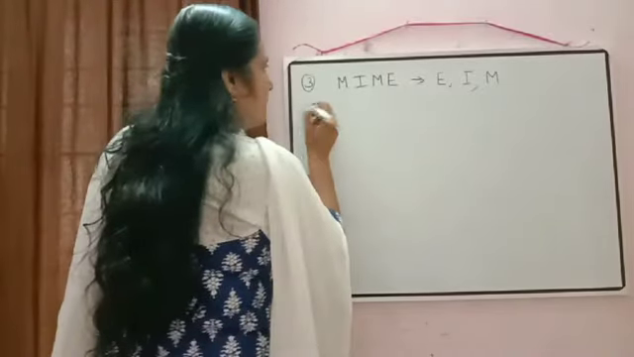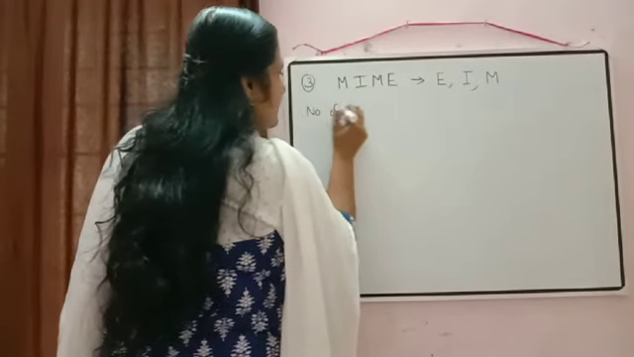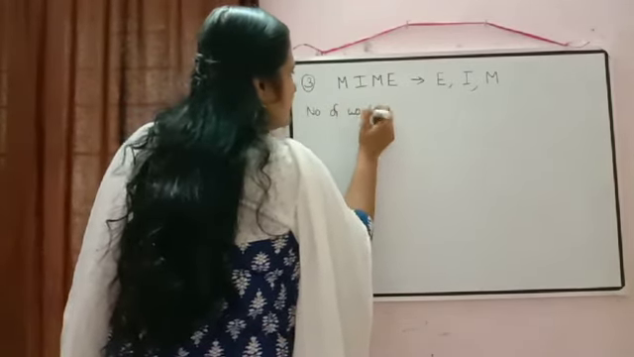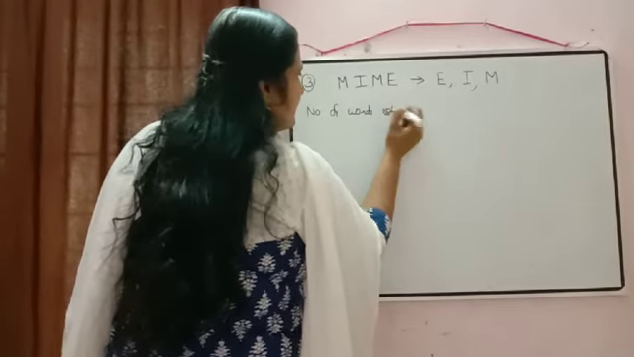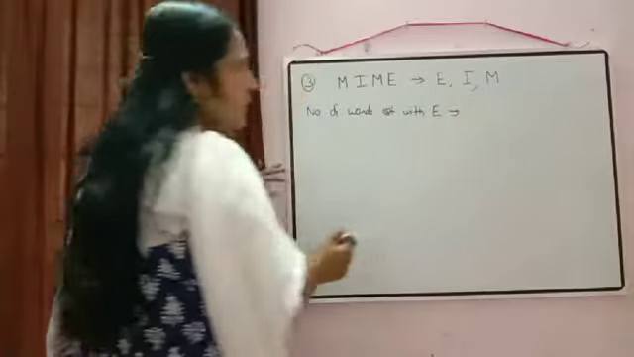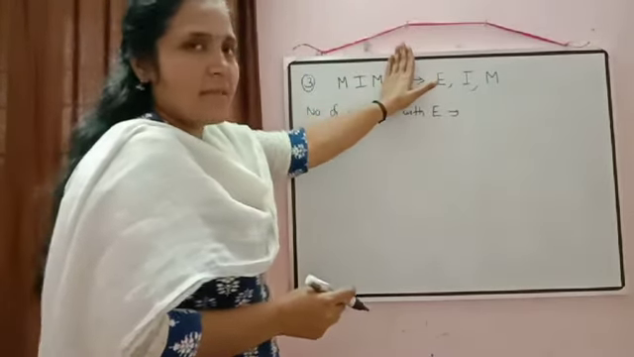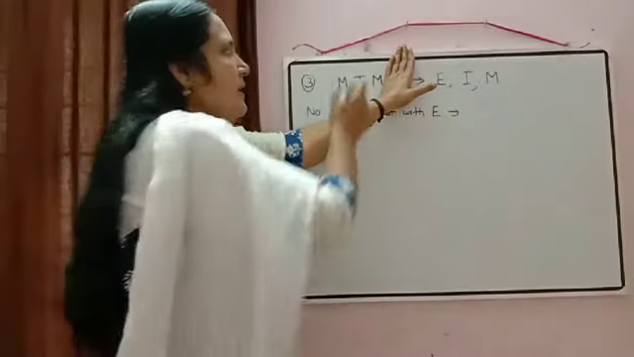Now what we are doing, we are keeping that E fixed. So first we are finding all the words, number of words starting with E. So now keeping E fixed, our first letter is E. Now remaining how many letters are there?